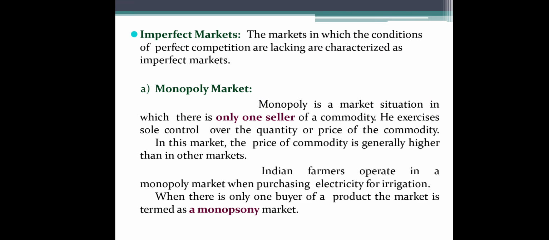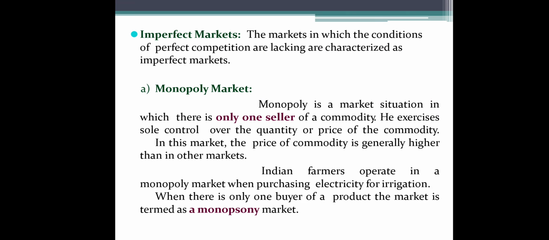So these are the subtypes of imperfect market. Imperfect market means a condition of market where perfect competition is lacking. So imperfect means perfect is lacking. So what is perfect? Large number of buyers, large number of sellers, free entry, free exit, equal information to all buyers and sellers. All these are absent in an imperfect market.